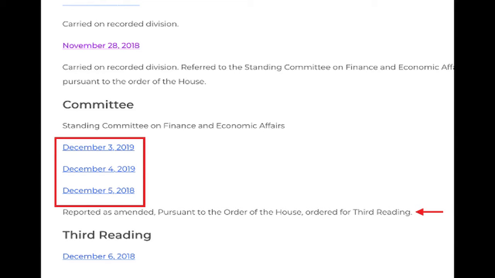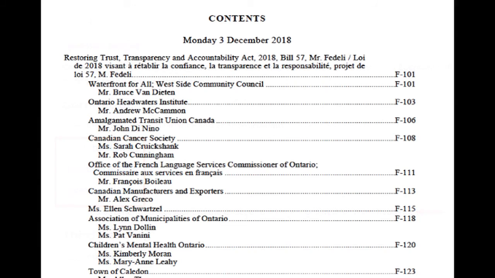In this particular case, with the bill we're examining, the committee met 3 times. They decided to recommend changes, and it was also decided, as you can see here, that the recommendations were sufficient to warrant a reprinting of the bill. So we have a second version of the bill. Here's one page from one of their meetings. And notice here that we have a list of members of the public who spoke on the bill.